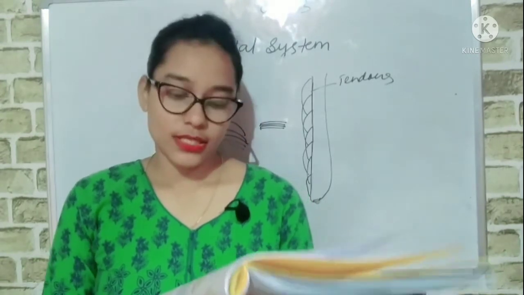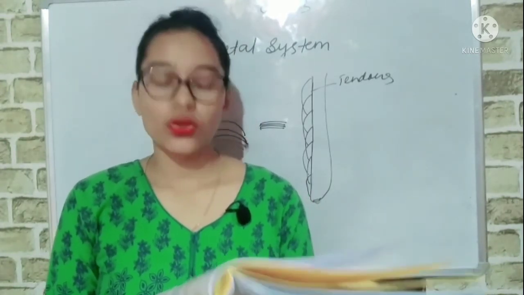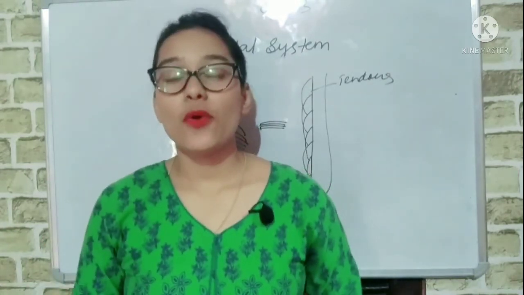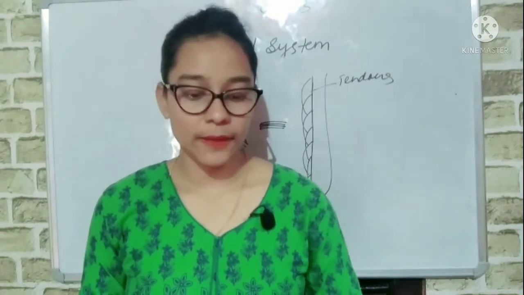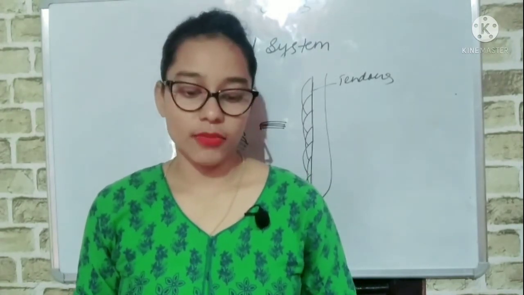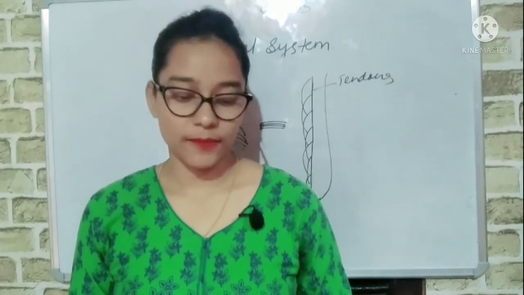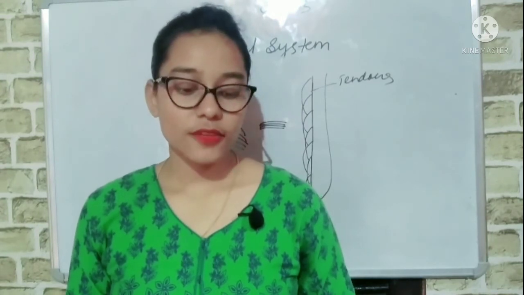Now, involuntary muscles, you see. The muscles that are not under our control are called involuntary muscles. So there are several muscles inside our body which do not work under our control. Muscles of organ systems like the digestive system are called smooth muscle or unstriated muscle because they are not striped. Muscles of the heart are called cardiac muscle.